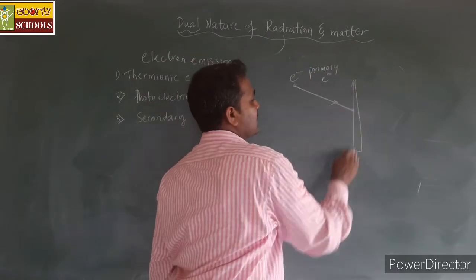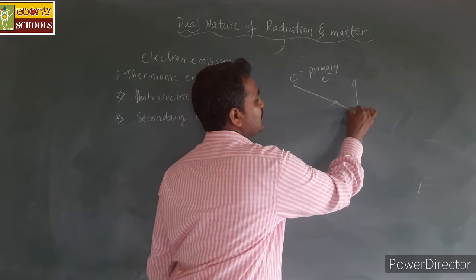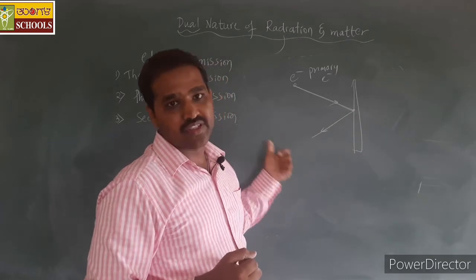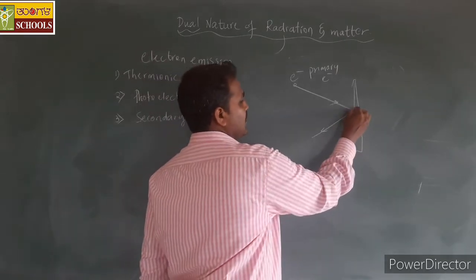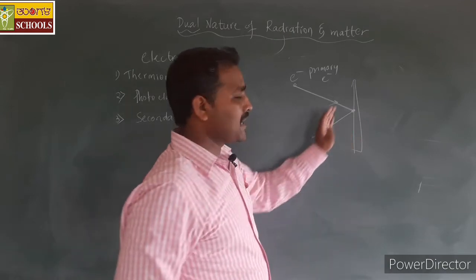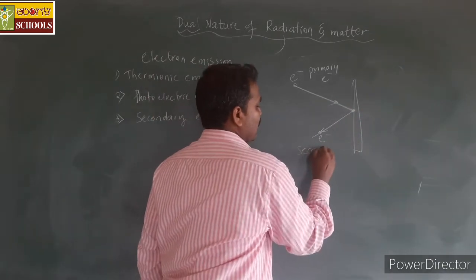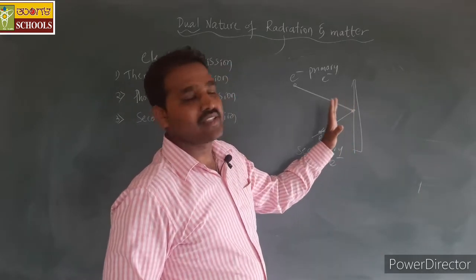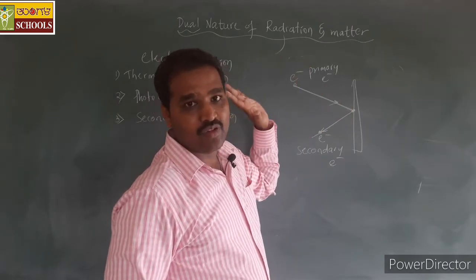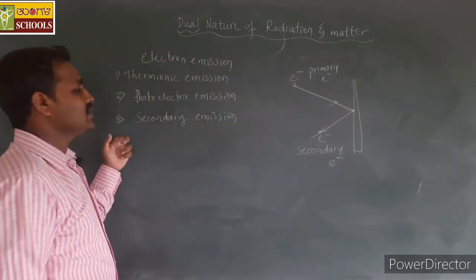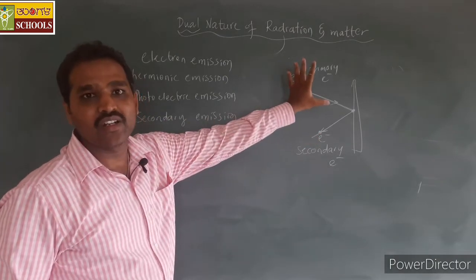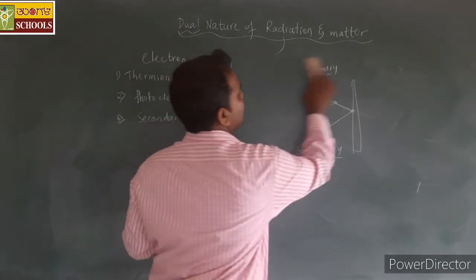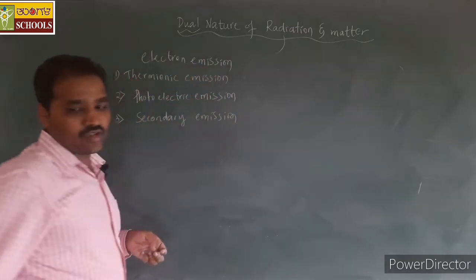When these electrons hit the surface of the metal, the electrons on the surface gain that energy, absorb it, and emit out of the surface. These electrons emitted by the metal surface are called secondary electrons. Such type of emission in which the electrons are emitted by fast moving primary electrons is called secondary emission. Here we are using the kinetic energy for emission of electrons.